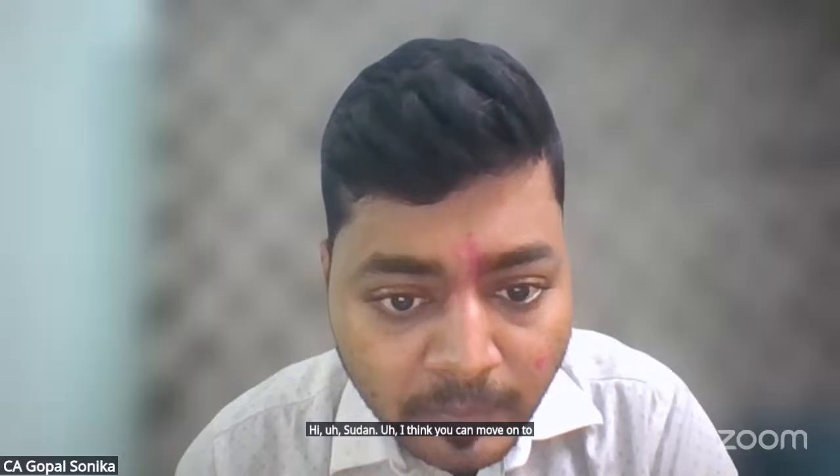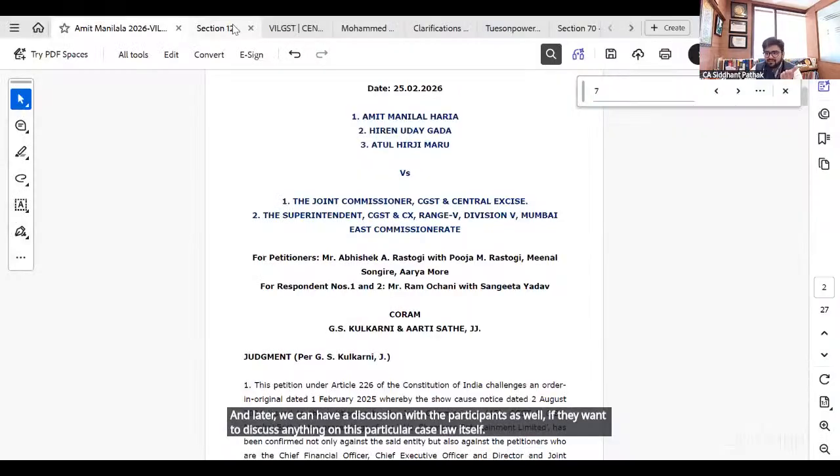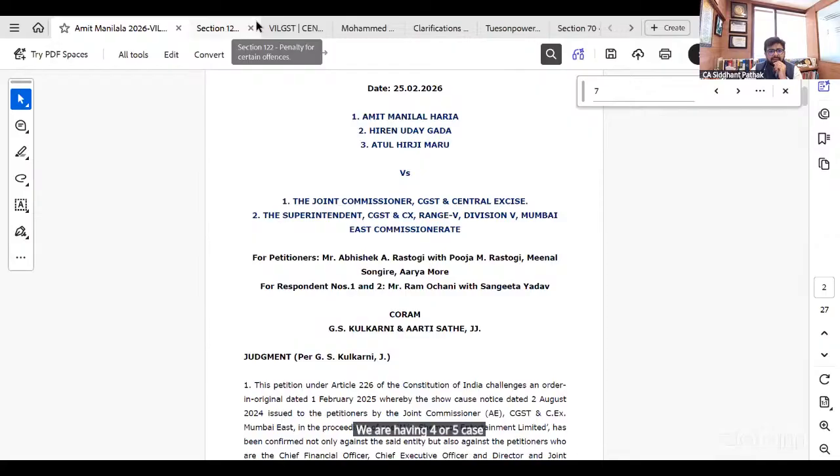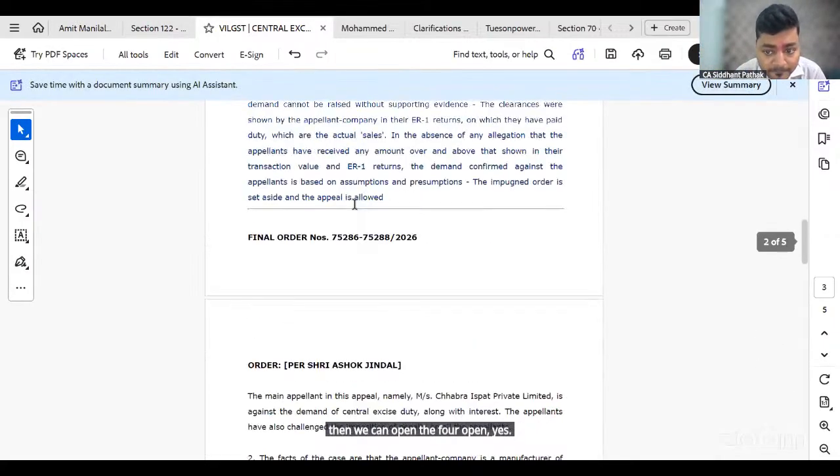Fine, Siddhant. I think we can move on to the next case. Yes, let me share my screen again. And later we can have a discussion with the participants as well, if they want to discuss anything on this particular case law itself. We are having only 4 or 5 case laws, then we can open the forum to the participants.